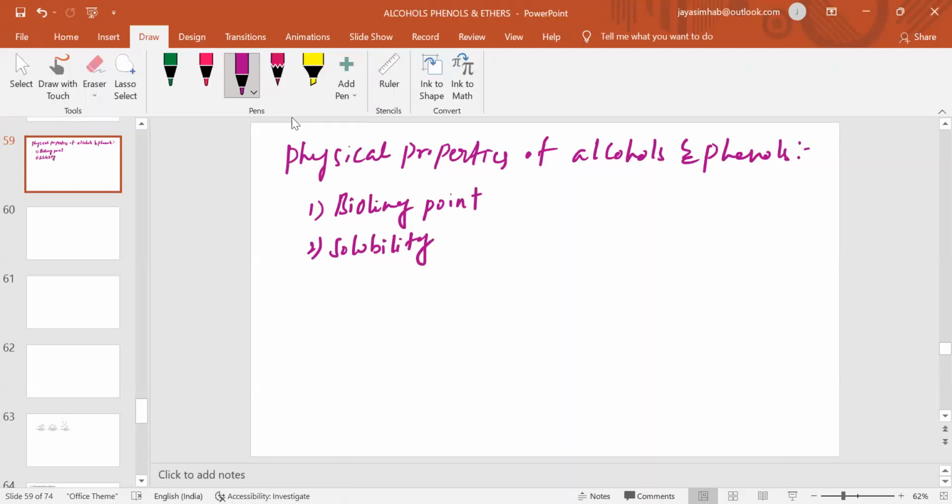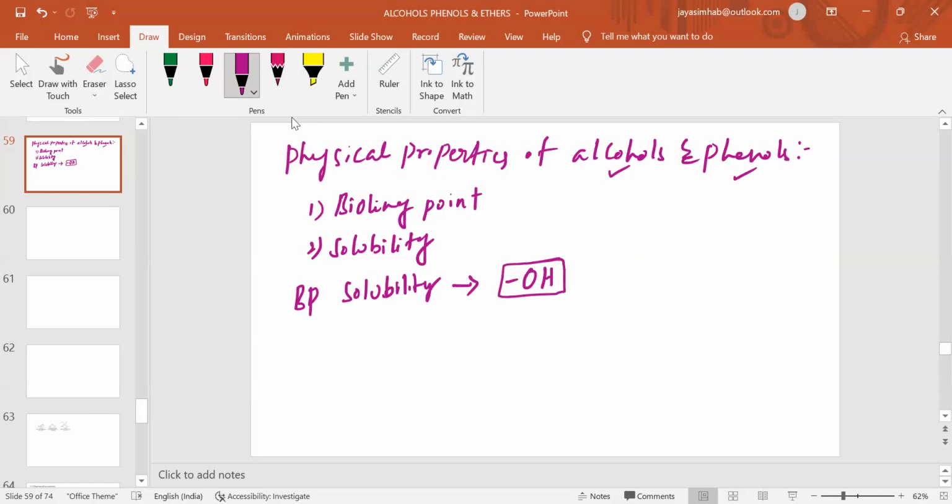So if you see the boiling point or solubility, whatever it may be, the main reason for the particular property of alcohols as well as phenols is only the hydroxyl group. The hydroxyl group is responsible for the properties of alcohols as well as phenols. So the hydroxyl group is the prominent one.